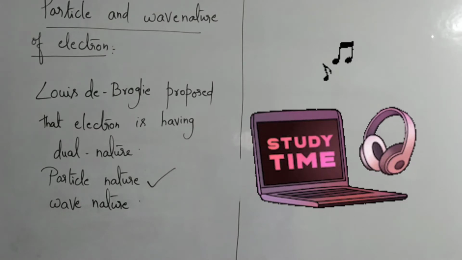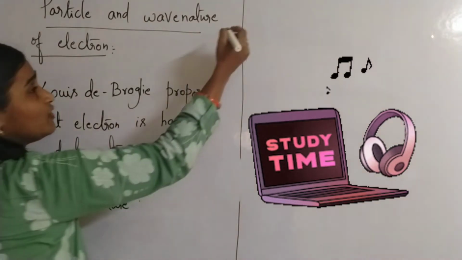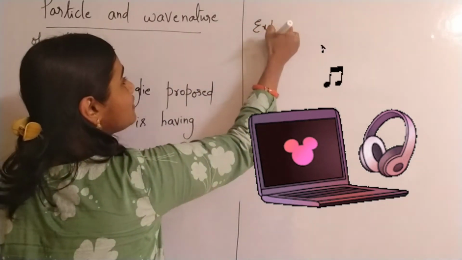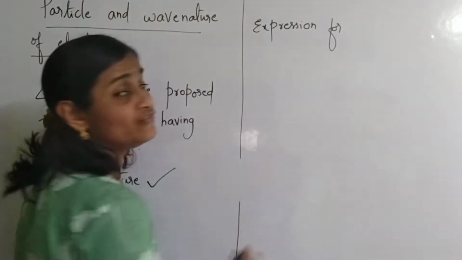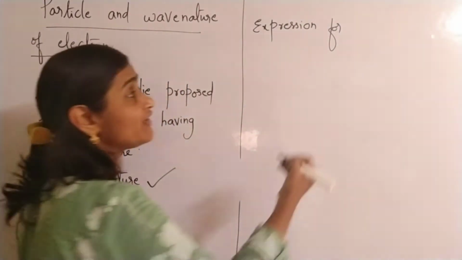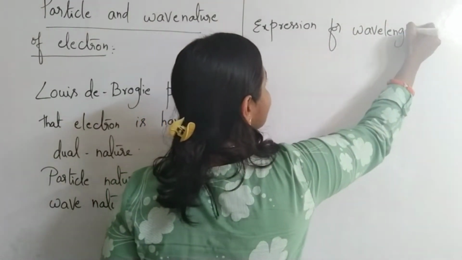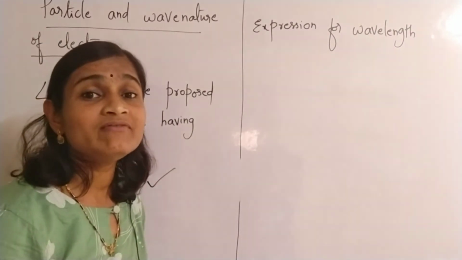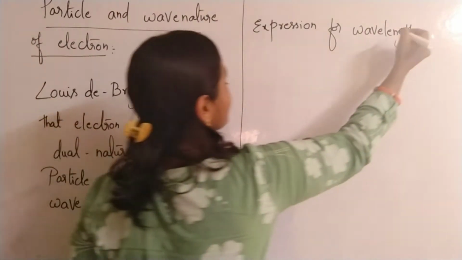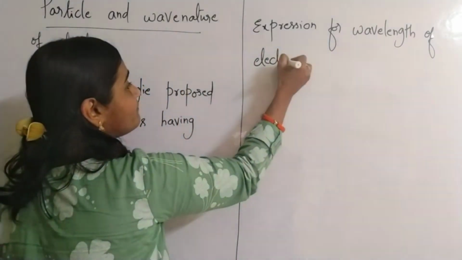So Louis de Broglie derived an expression. So now we are going to learn about what? Expression for wavelength of electron wave. He even derived the expression for wavelength of electron wave. Okay, expression for wavelength of electron wave.